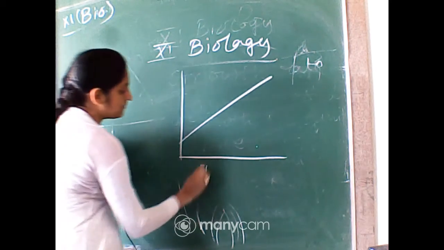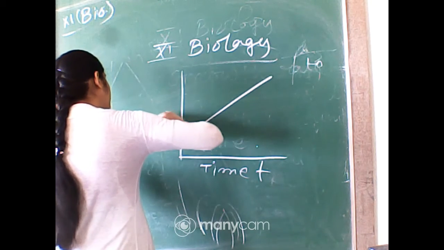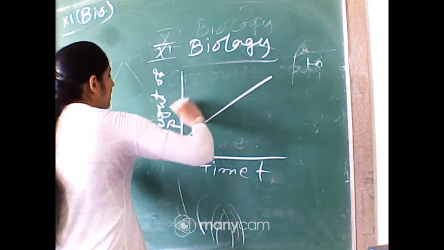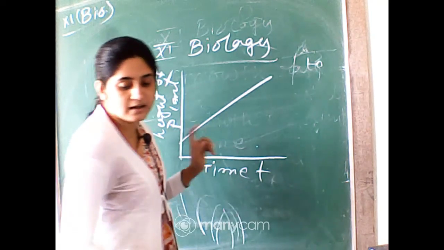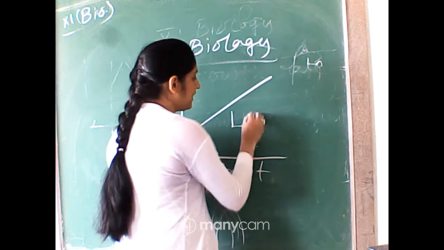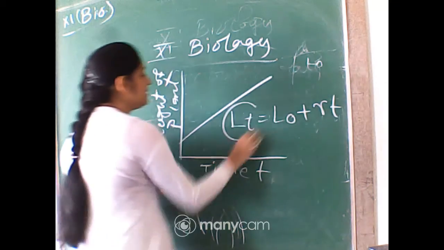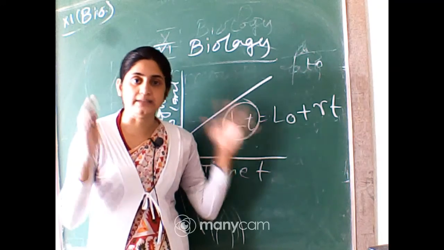Here the x-axis is time, t, and this is the height of the plant. You can represent this by the equation Lt = L0 + rt. Lt means the length at time t, the final length.